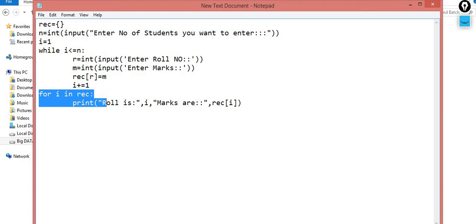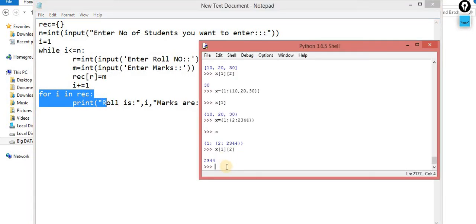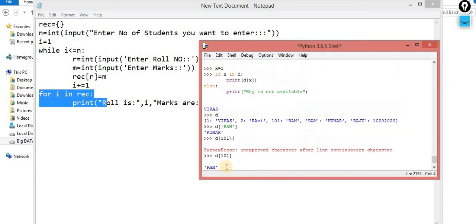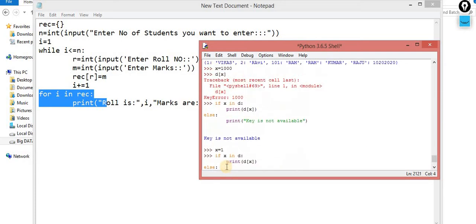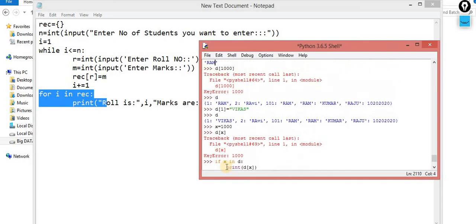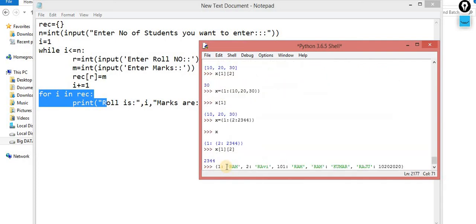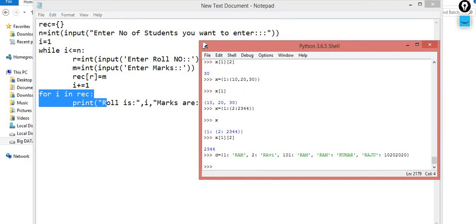So let me show you this first, then I will execute this program. This is my dictionary. I am taking the same one. Let me take this dictionary. D is equal to this one. I execute the for loop: for I in D.